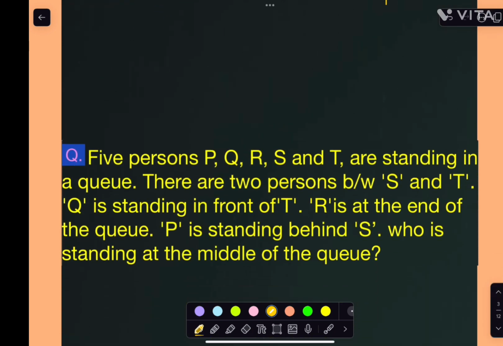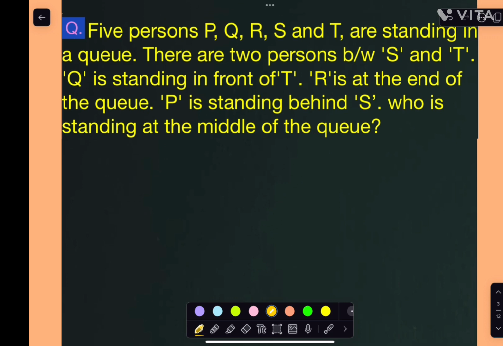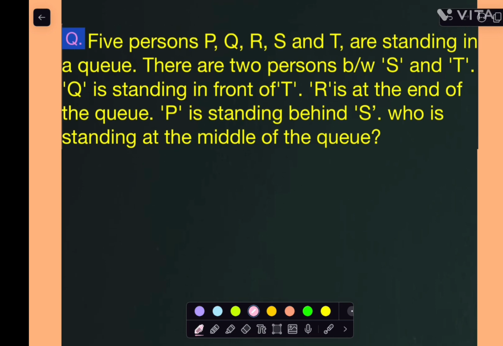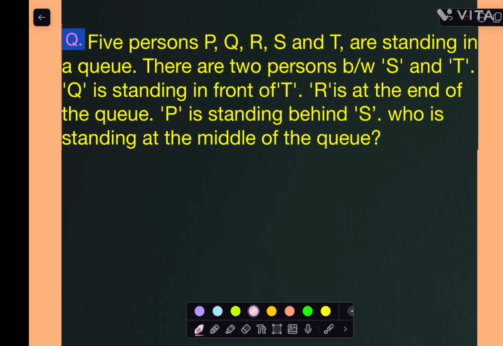Okay, we'll see one more question. We'll get clarity on this part, right? Now see this question here. 5 persons P, Q, R, S and T are standing in a queue, right? There are 2 persons between S and T given. So Q is standing in front of T given and R is at the end of the queue. P is standing behind S only, and who is standing in the middle of the queue, right?